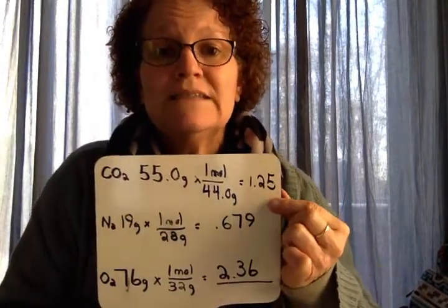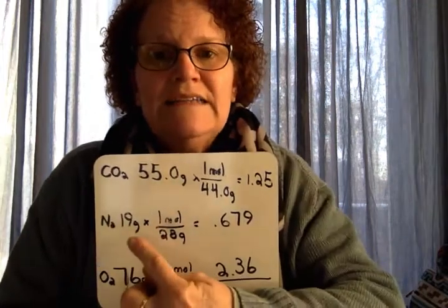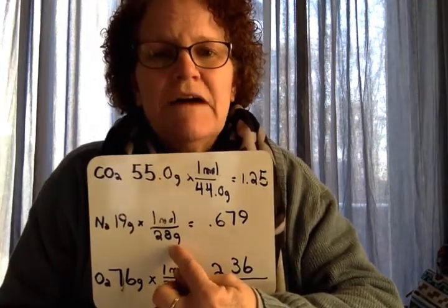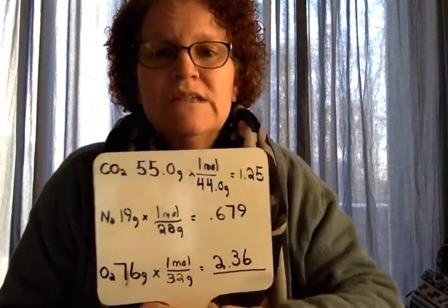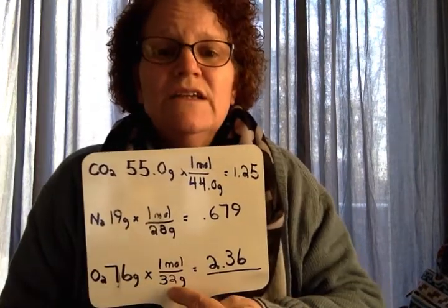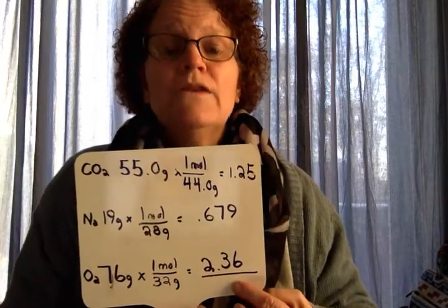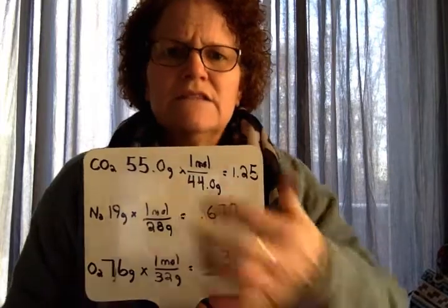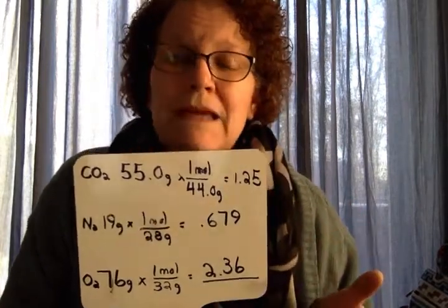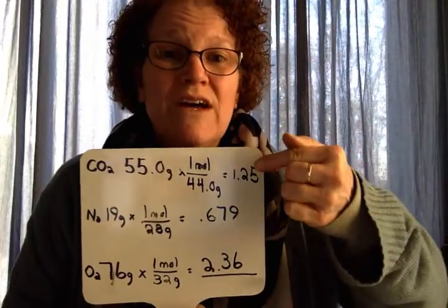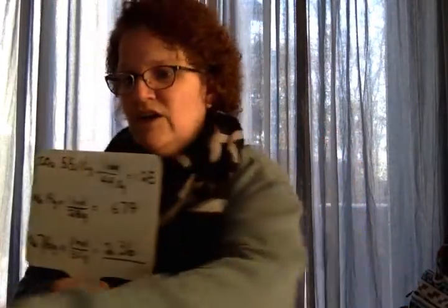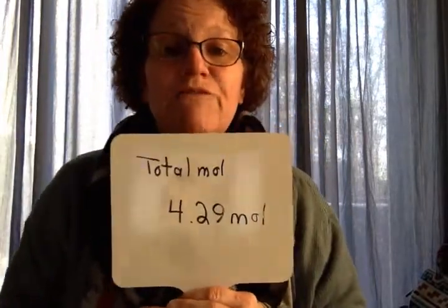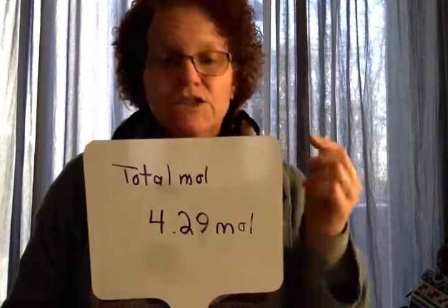Okay, so we're going to take the 55 grams of carbon dioxide divided by its molar mass. That's 1.25 moles, right? 19 grams of nitrogen divided by its molar mass is 0.679 moles. And 76 grams of oxygen, 32 molar mass, 2.36 moles. So those are the moles that we have in here, right? This many grams gives us this many moles. So what does that mean? Well, that means total in this container we have this plus this plus this. That's how many moles we have. So we add all that up and we're going to get 4.29 moles, right?